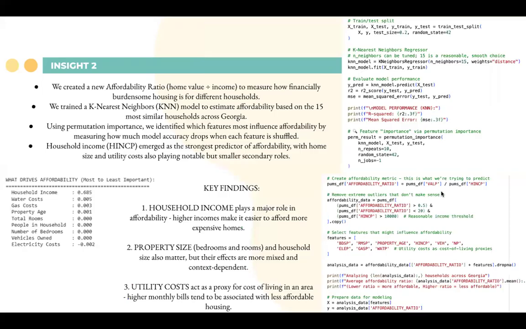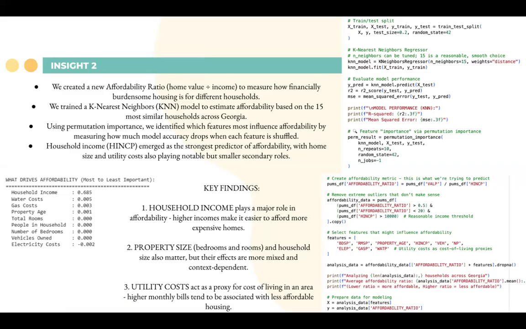For the second insight, we used another of the topics taught in class, which was KNN, K-nearest neighbors. We used the model to estimate affordability based on the 15 most similar households to the one we were trying to predict the value of.